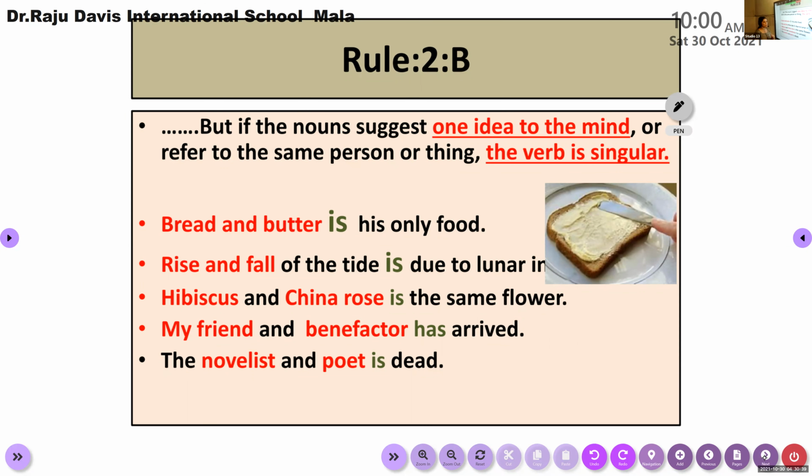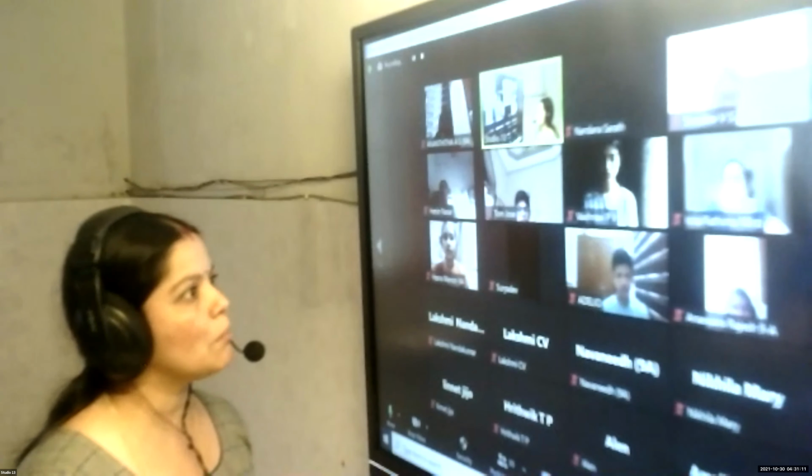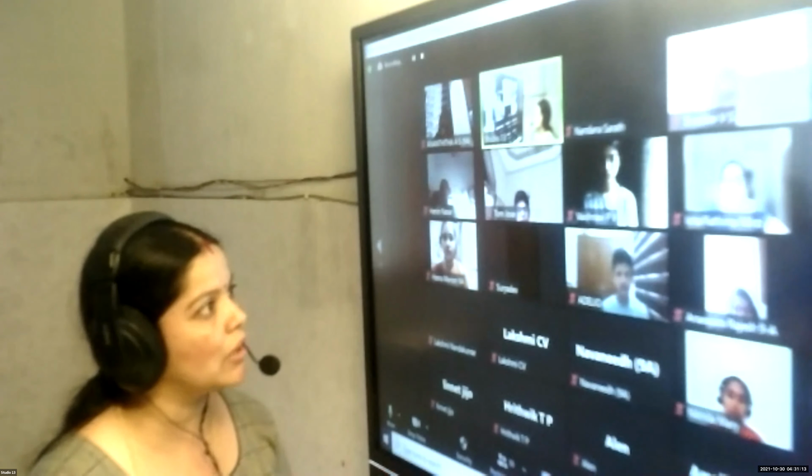According to rule number 2b, if two singular nouns are connected with and, but the two nouns represent only one thing. Suppose it is hibiscus, it has another name, that is China rose. So we are talking about a single one. These two nouns represent only one single flower. So here it is one single idea with two different names. Golden shower, in Malayalam, Kanikonna is known as golden shower in English, right?